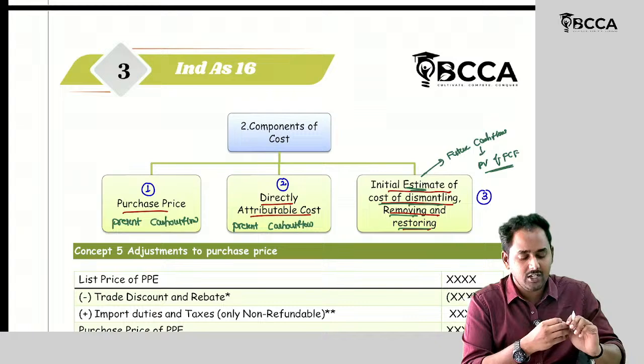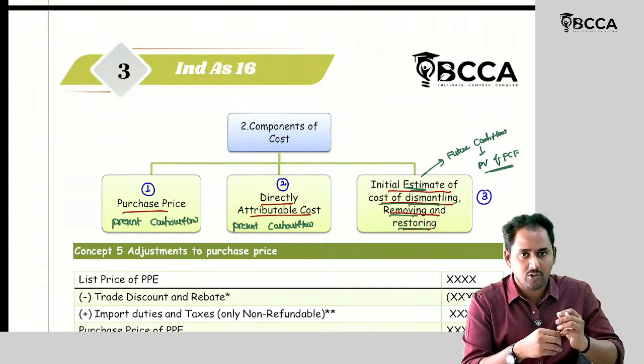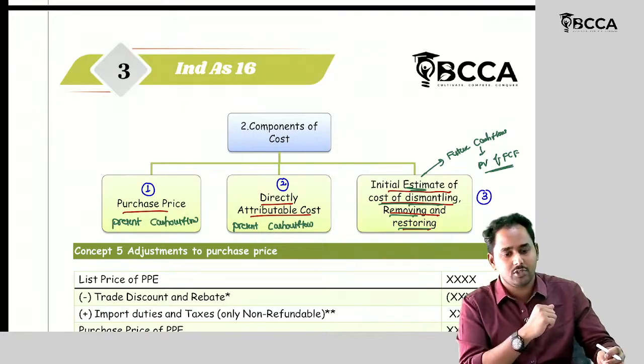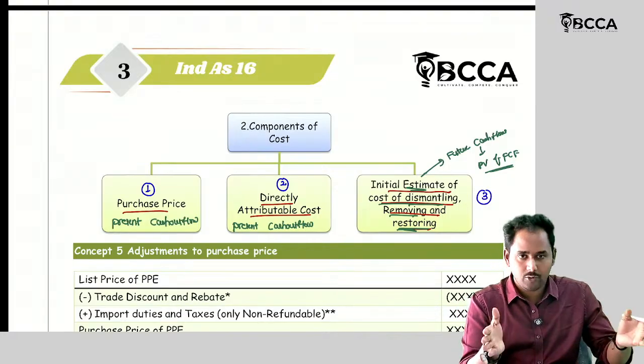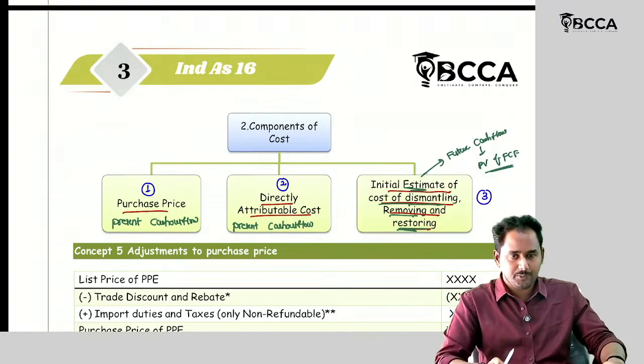Removing means if I want to remove this machinery from here, I should incur the cost. Because of this machinery I am incurring the cost, but not today, in the future, as well as restoring. I have taken one floor of the building and installed my machinery. For installing it on the floor, what am I going to do?